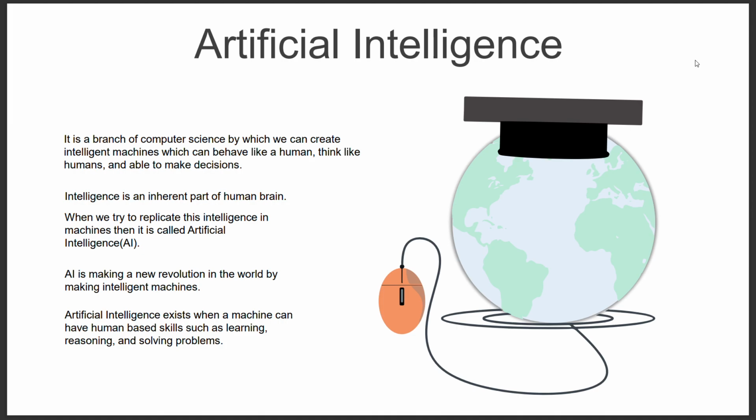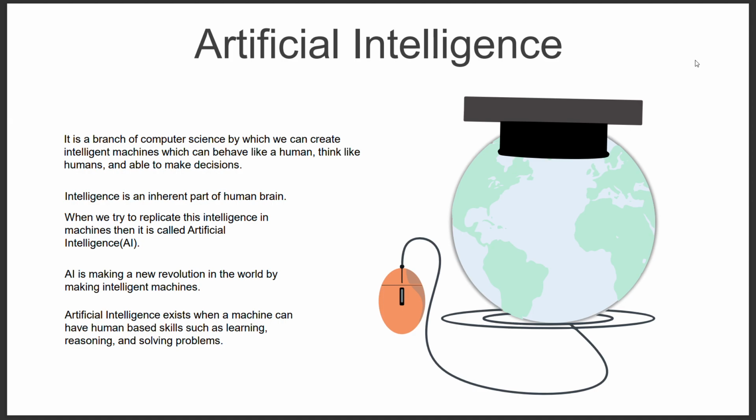Intelligence is an inherent part of the human brain. When we try to replicate this intelligence in machines, it is called artificial intelligence. AI has made a new revolution in the world by making intelligent machines.